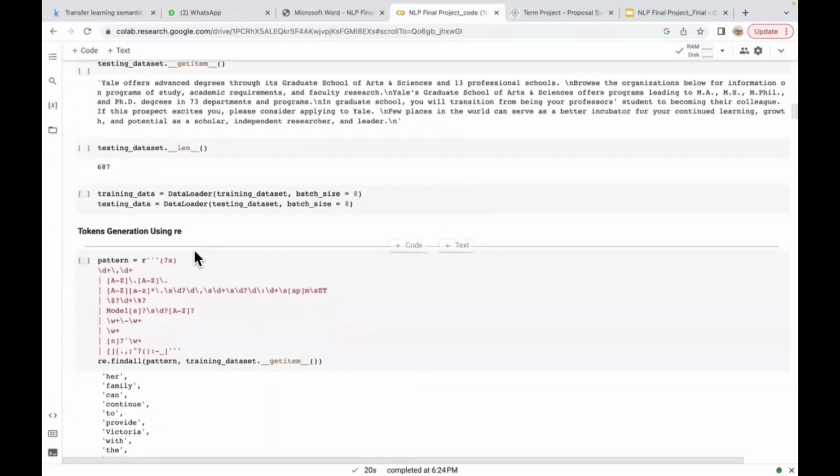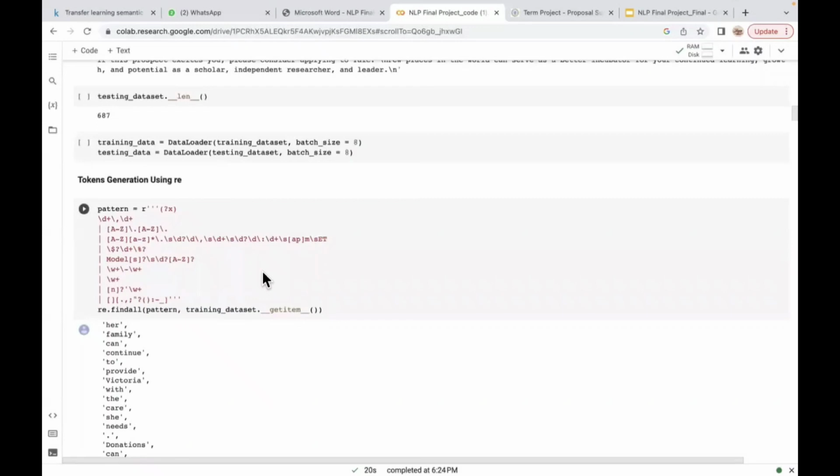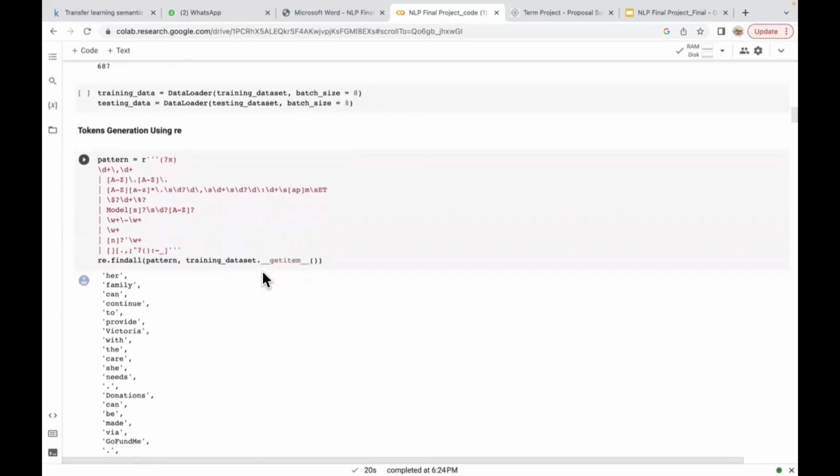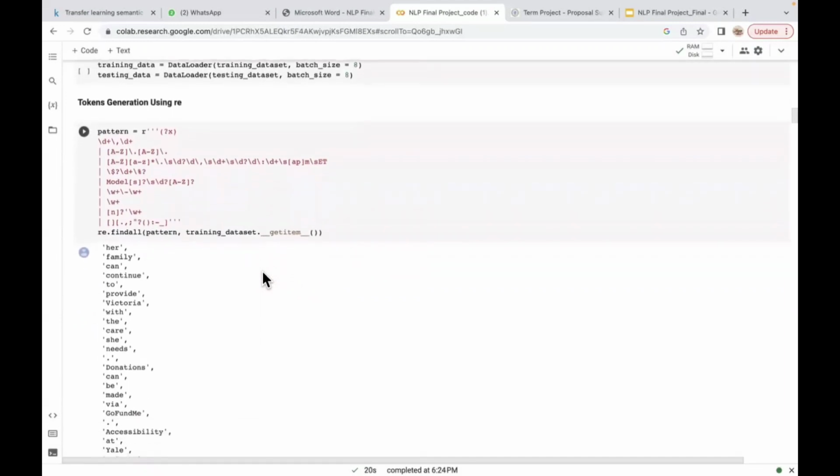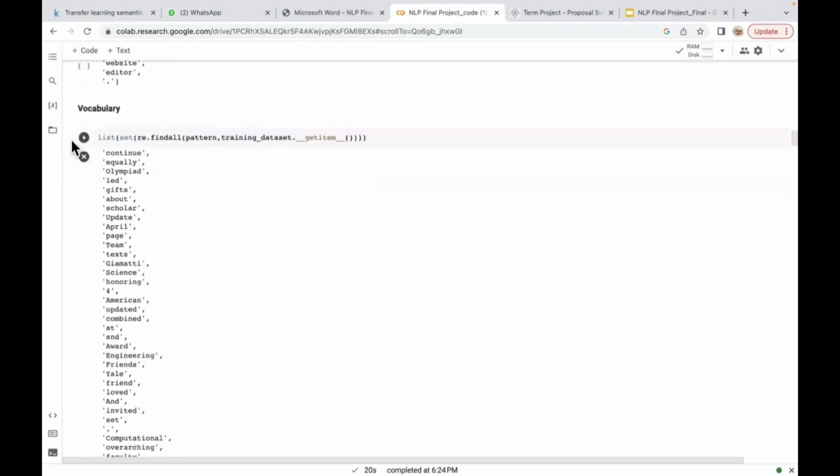Also, we are generating tokens using the regular expression library. Here, we are extracting dates, years, abbreviations, time in EST and PST, money conversions, special words, punctuations, and words that include apostrophes like don't, won't, etc. After that, we are generating vocabulary from the words.